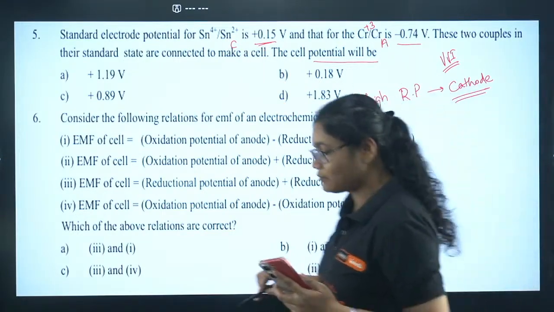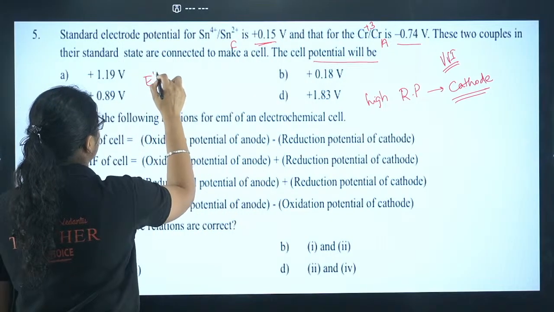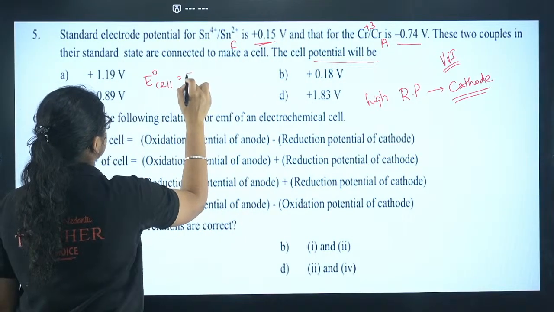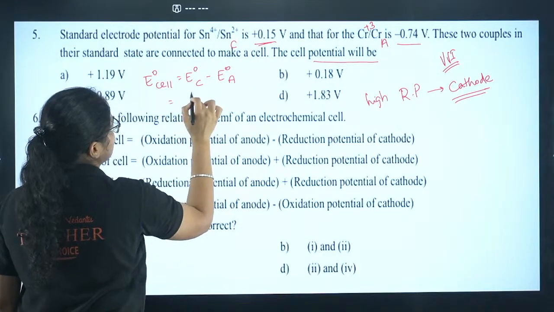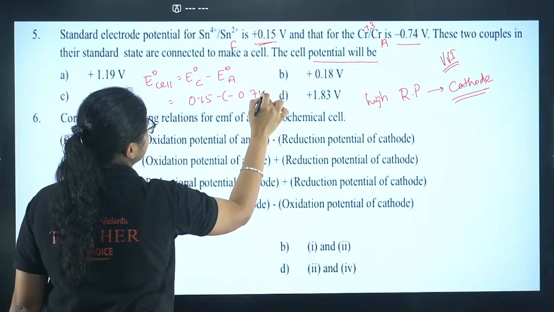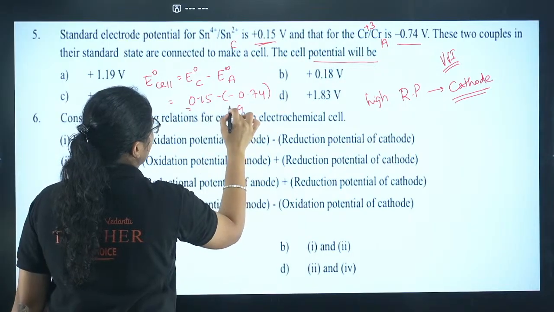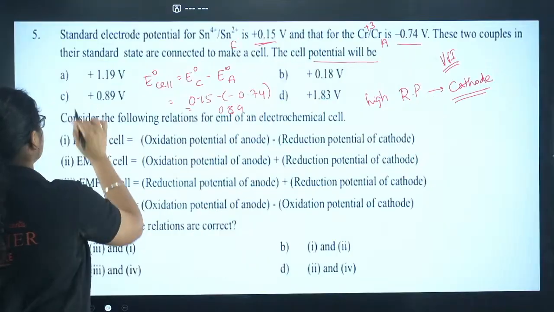Now if I want to find the E naught of the cell, it is E naught of the cathode minus E naught of the anode. So I will have 0.15 minus (minus 0.74). If I add this, I'll get 0.89, which is option number C here.